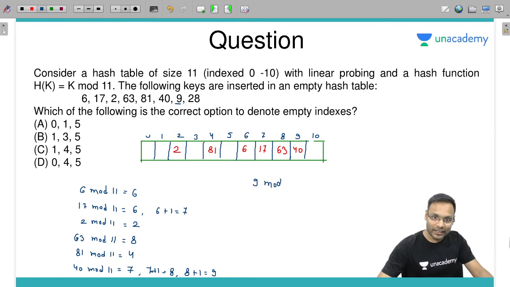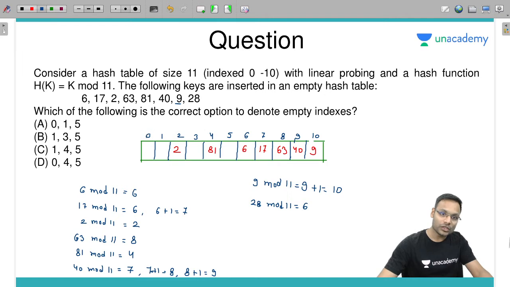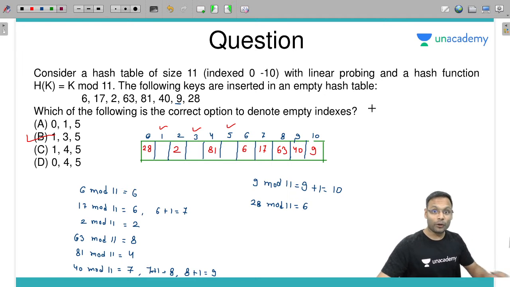9 mod 11 will give me 9. 9 is occupied, then plus 1 is 10. So index 10 will have the value 9, and after that 28. Oh, 28 will go to 0 then. 28 mod 11 will give me 6. Occupied 7, occupied 8, occupied 9, occupied 10, occupied, then it will go to 0. So 28 will be inserted at 0. So the free indexes are only 1, 3 and 5. 1 3 5, B is correct. Yes, good. I made a mistake. Thank you so much for making my work correct here.